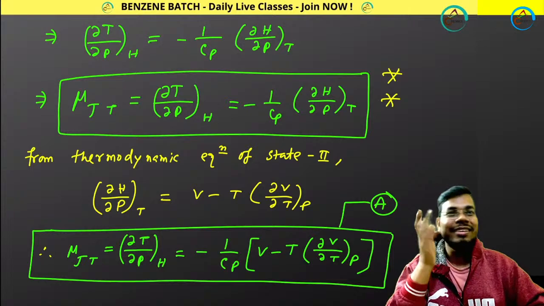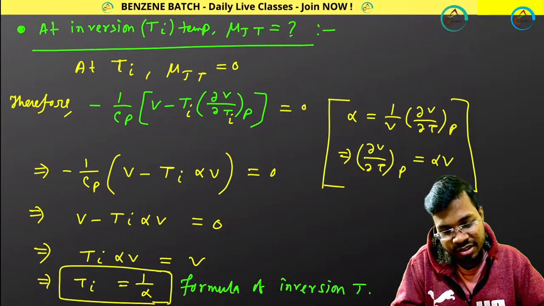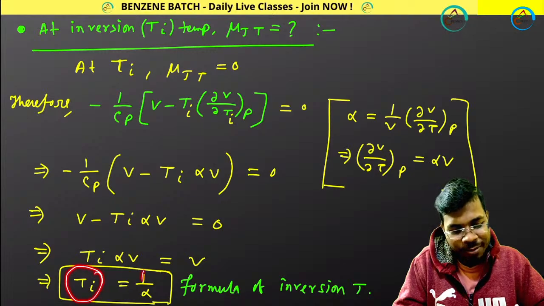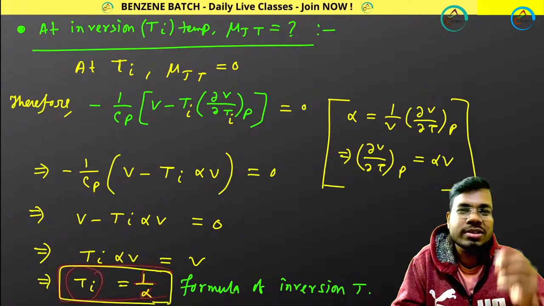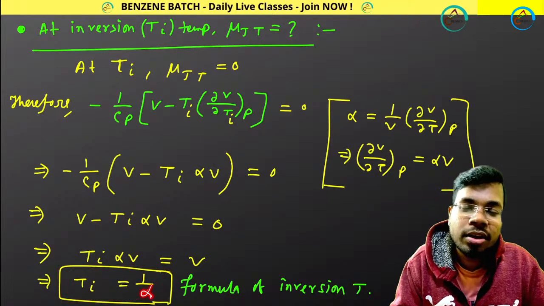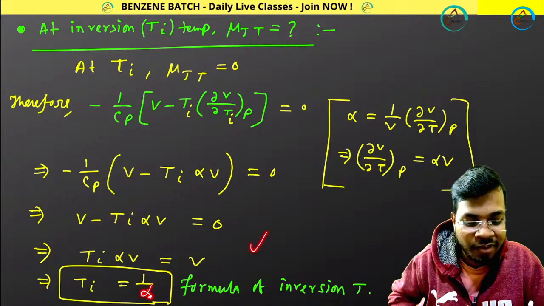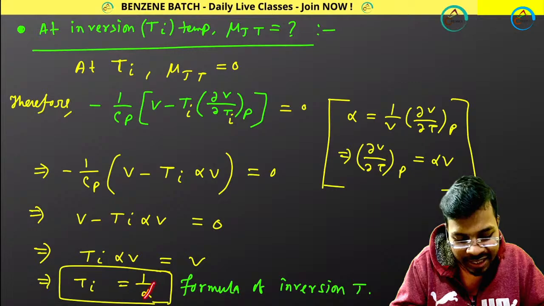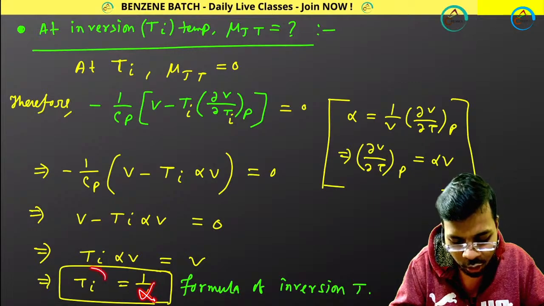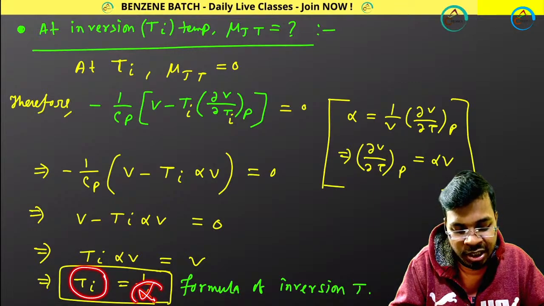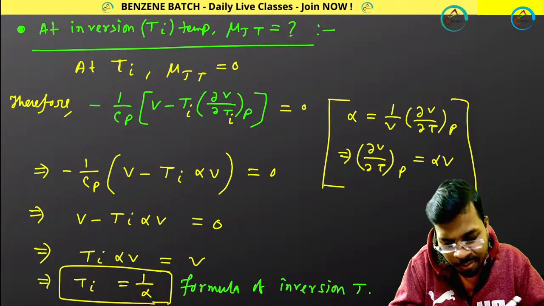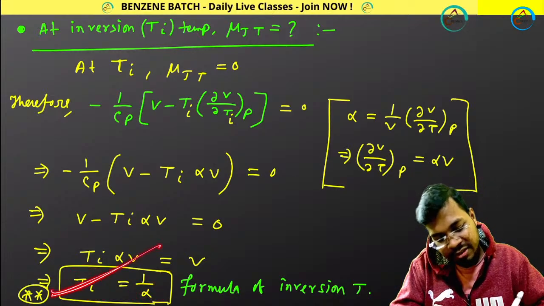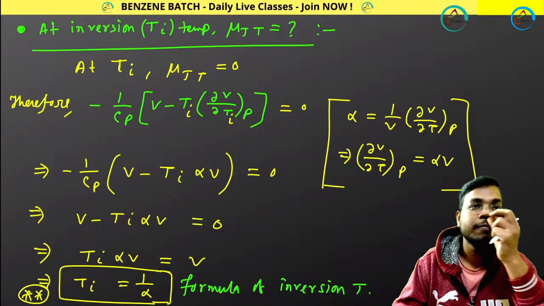Good Prakash. Next, finally, at inversion temperature, Ti equals 1 by alpha. Suppose alpha means what? Remember, coefficient of thermal expansion, alpha equals 1 by V, del V del T at constant P. So inversion temperature and coefficient of thermal expansion are related. Only remember this expression. You don't need to derive it.